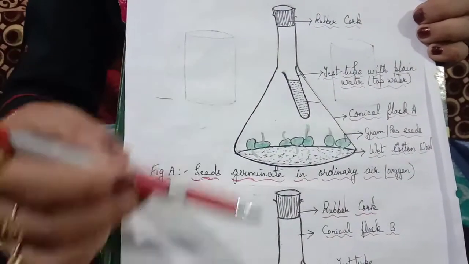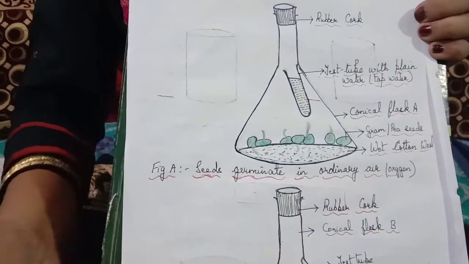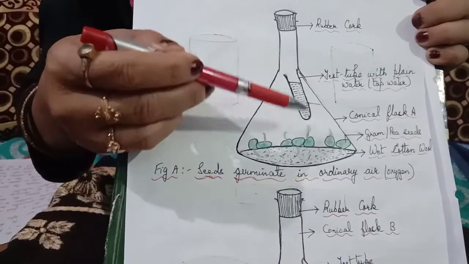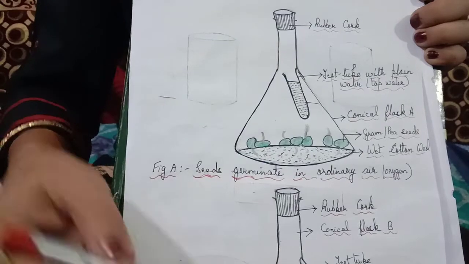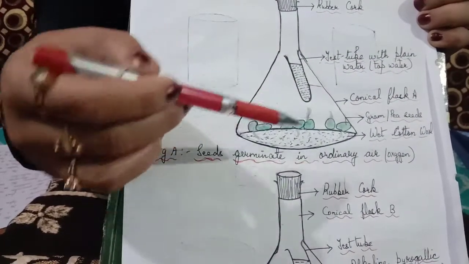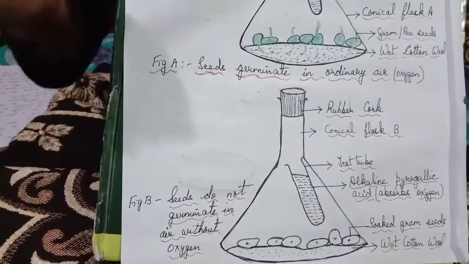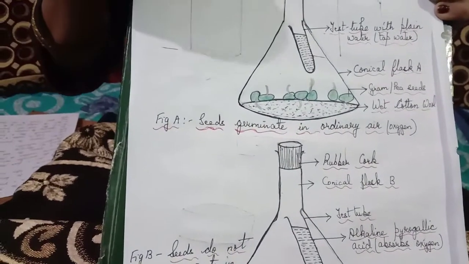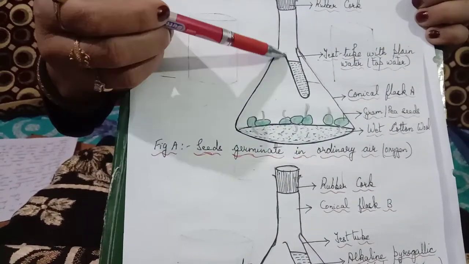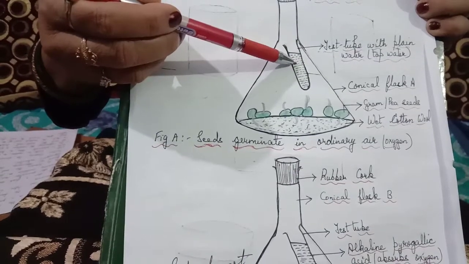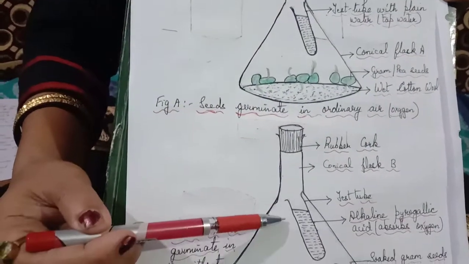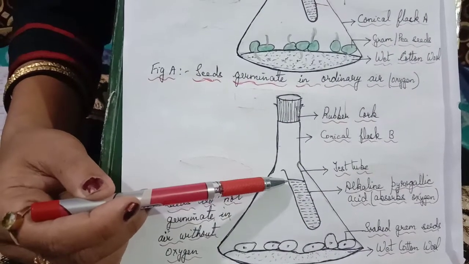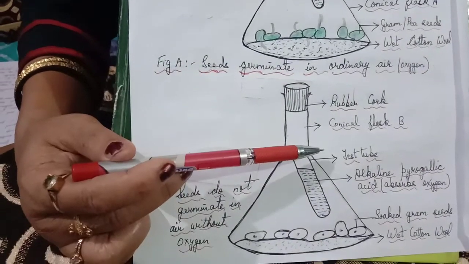We take 2 conical flasks, mark them as A and B. Here you take wet cotton wool, got it, and place it at the bottom of the conical flask, and then place an equal number of seeds in both. Clear? Now, before closing the conical flask with the rubber cap, you introduce a test tube hung with a thread. In flask A you take plain water, and in conical flask B you take a test tube having some amount of pyrogallic acid.